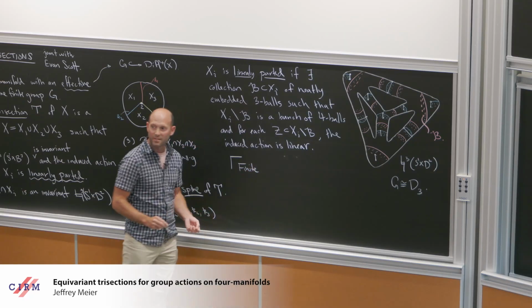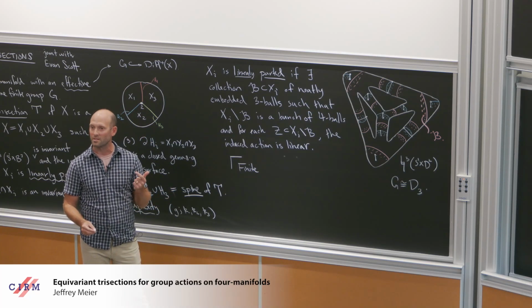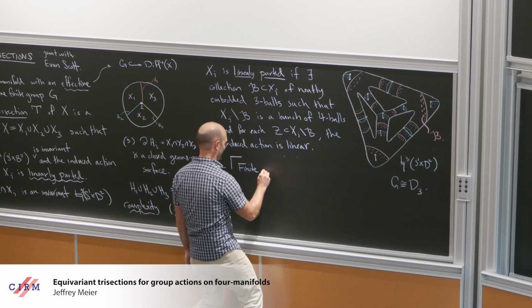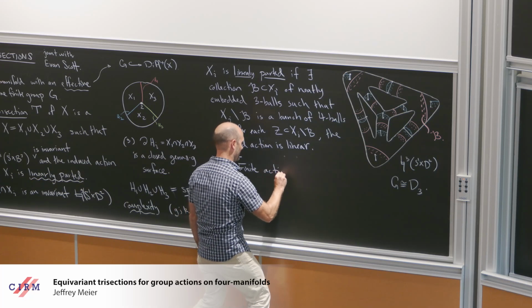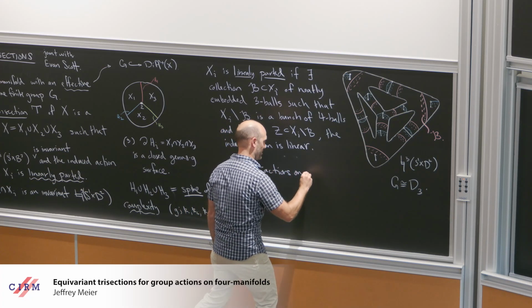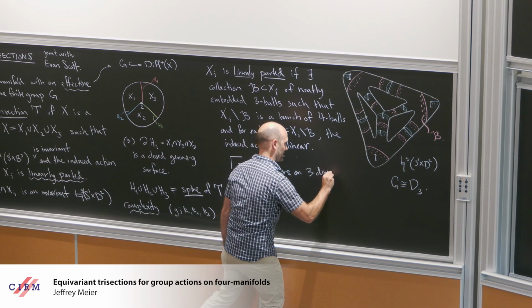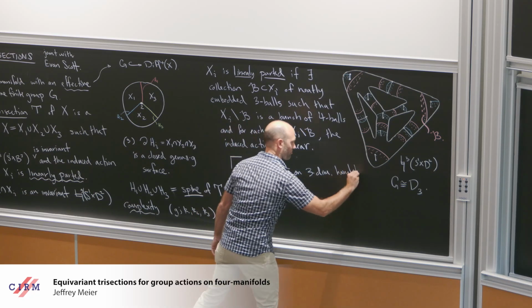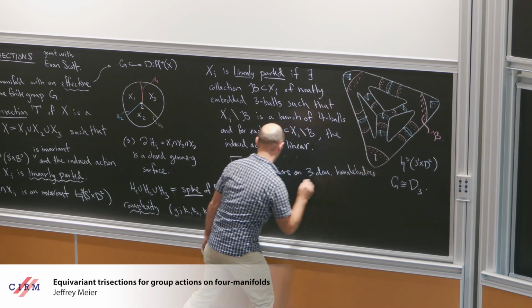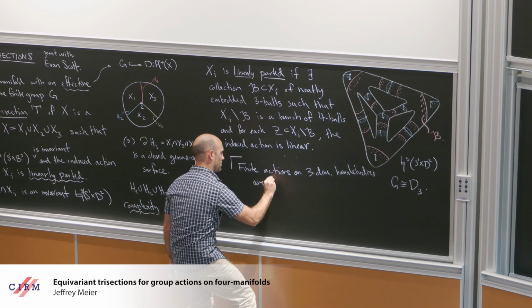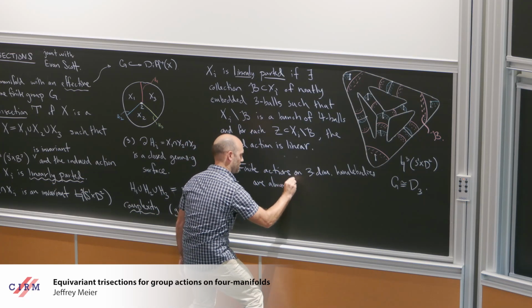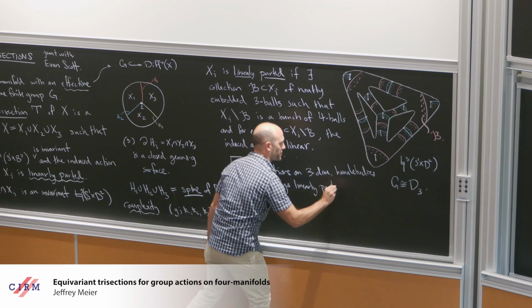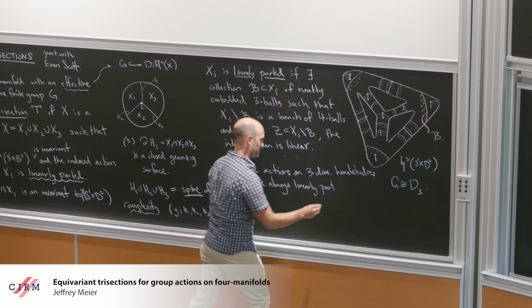It involves the equivariant disk theorem, the Smith conjecture, and the Poincaré conjecture. So finite actions on three-dimensional handlebodies are always linearly parted, meaning I can find a linear parting ball system.